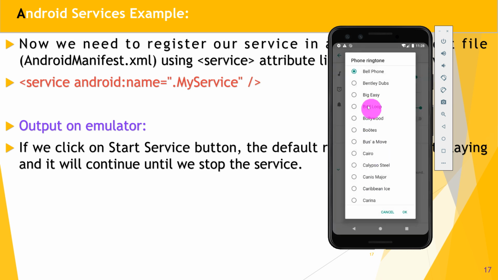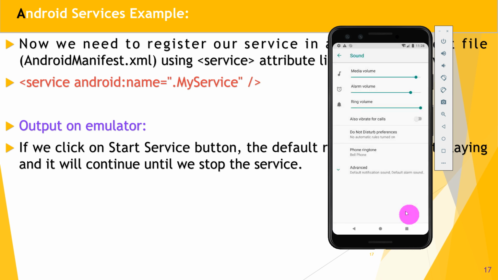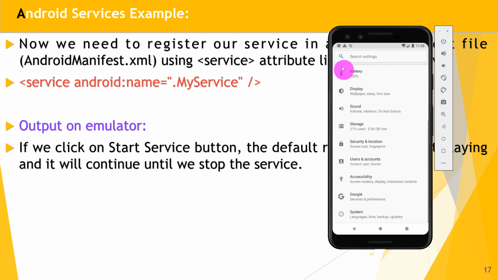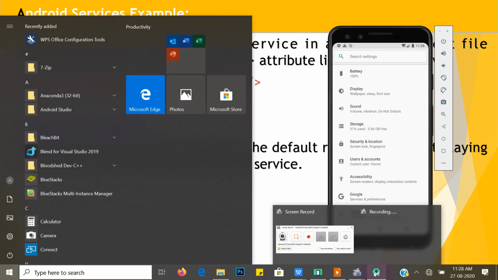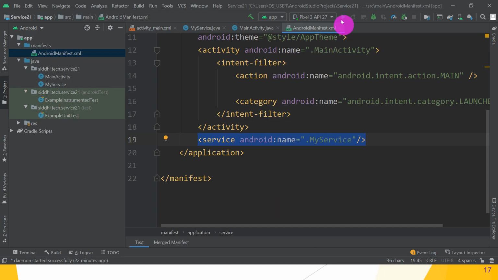For example, bird loop. This is the bird loop. Then Big Easy or Bentley Dubs. These are different. We have to set a common ringtone. Okay, click on the OK button. Great. So we have to set our default ringtone. After that, go to Android Studio and run your application.